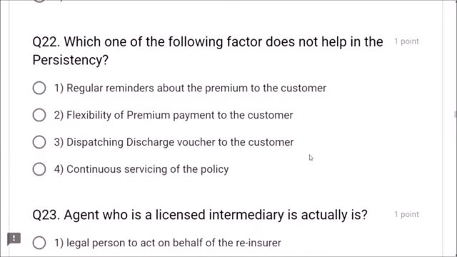Next, question number 22. Which one of the following factors does not, dear friends, keyword does not, help in persistency? Regular reminders, yes, it helps. Flexibility of premium payment, yes, it helps. Dispatching discharge voucher to the customer, no. This factor does not help in persistency. Continuous servicing of the policy, yes. So the correct option is dispatching discharge voucher to the customer will not help in persistency. The correct option is 3, friends.